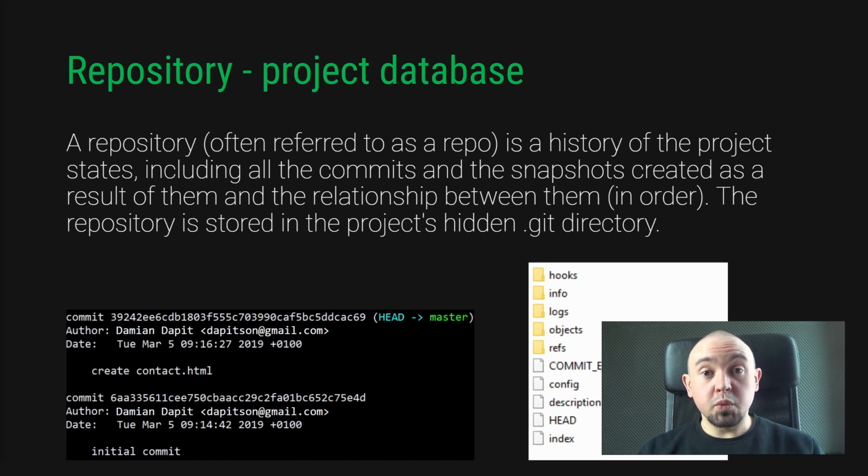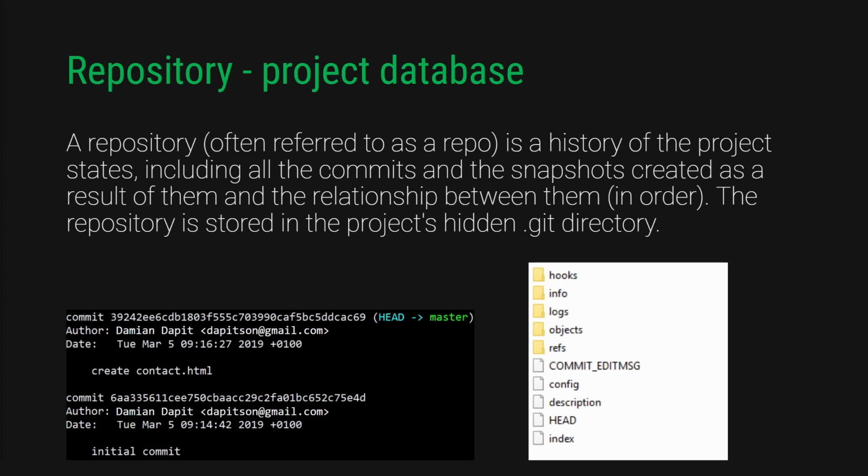The repository should be treated as the project database. We often use the repo shortcut. The repository is the history of our project states. This history covers all the commits we have done, and all the snapshots that were created as a result of these commits. We will talk about the snapshots in a moment. The repository also includes the commit relationships. We know which commit was previous and which is next. A certain structure of our project is created called the tree. The repository is stored in the hidden Git folder. We have already seen this in the practical examples.